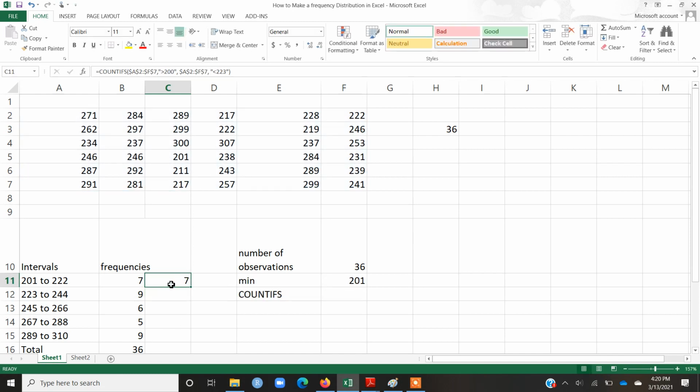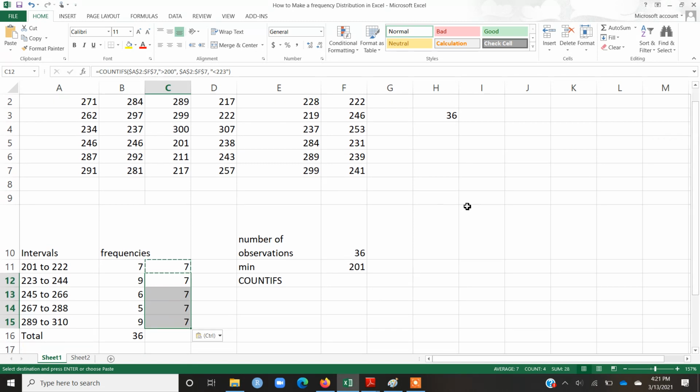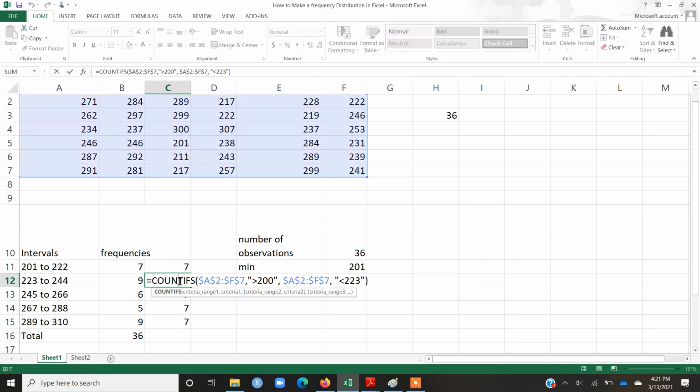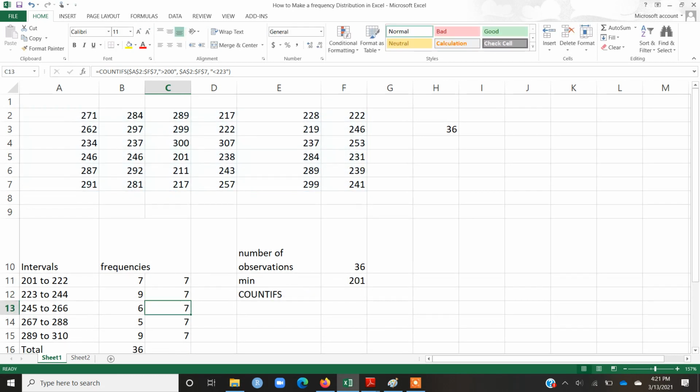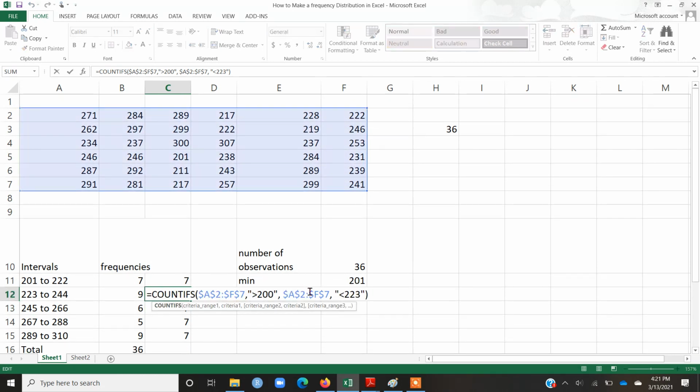Now you will notice that if I copy this and paste it in the next few cells, the answer is the same as in the first row, right? If you double click here, the reference range is not changing. So this is what we wanted. All we have to do now is change this criteria here, because we want to count the number of observations that are greater than 222 but less than 245.